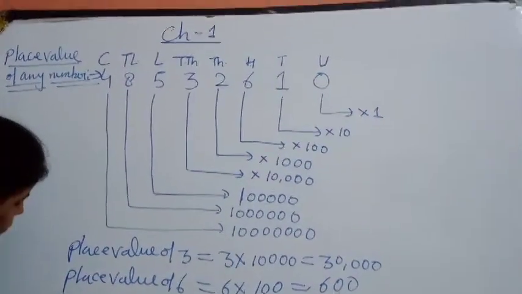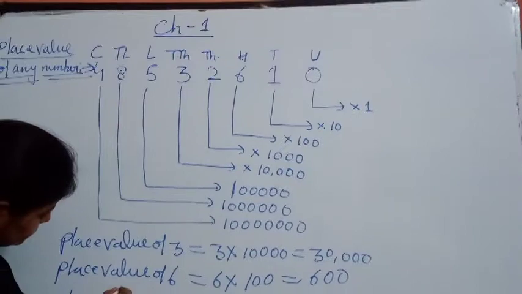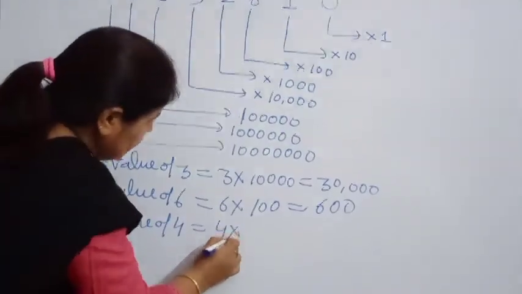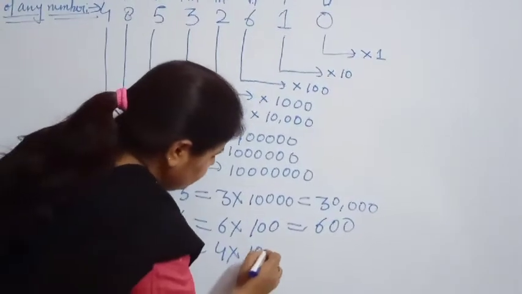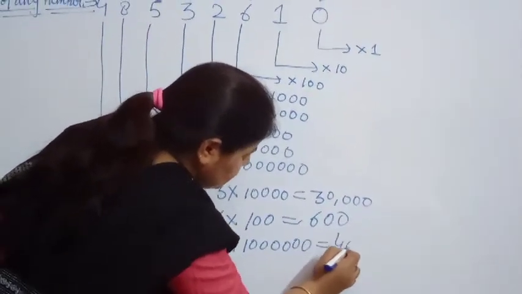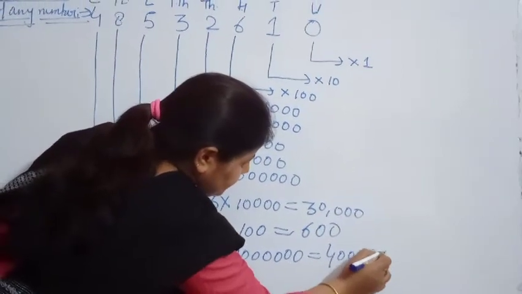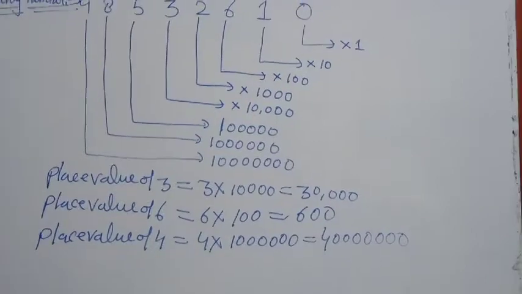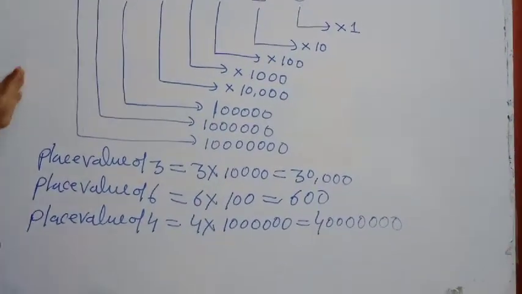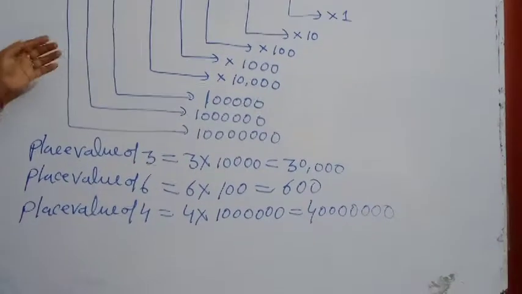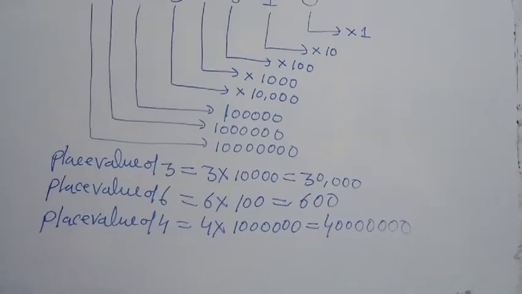Place value of 4 is 4 multiplied by 1 crore, which becomes 4 crore. In this way, this is the process to find the place value of any number. You have done this in previous classes also, place value.